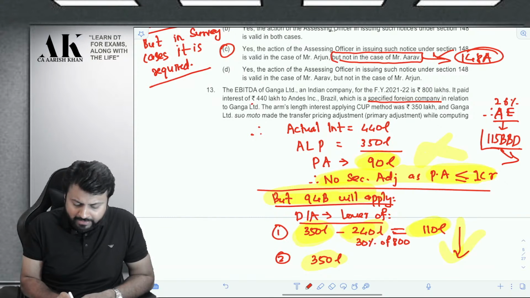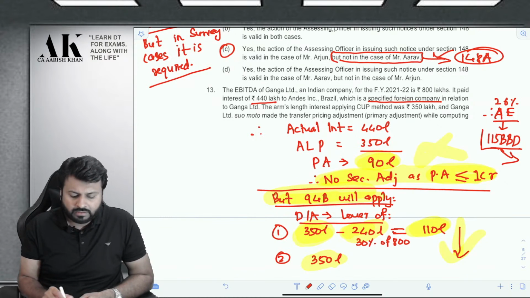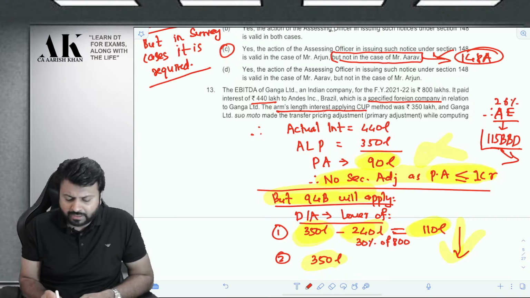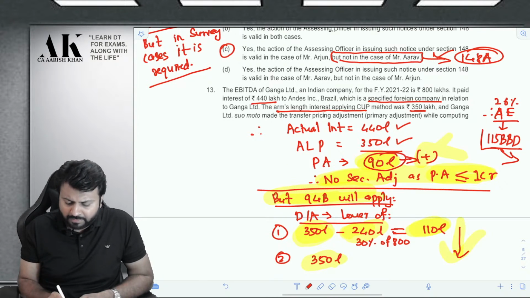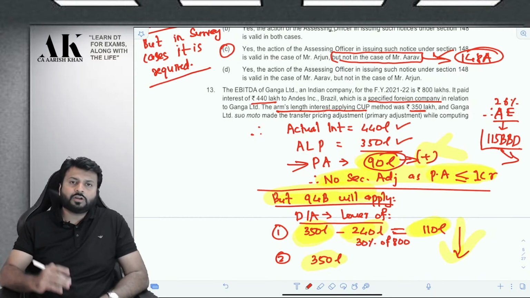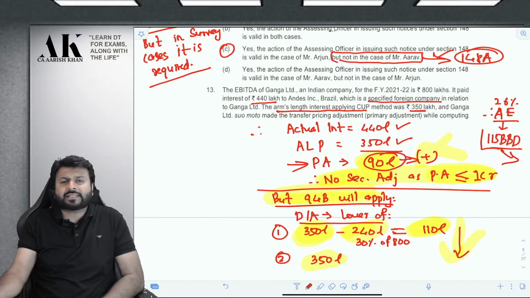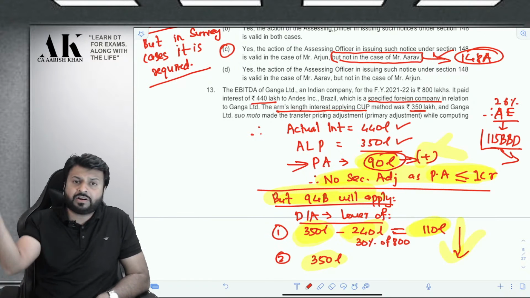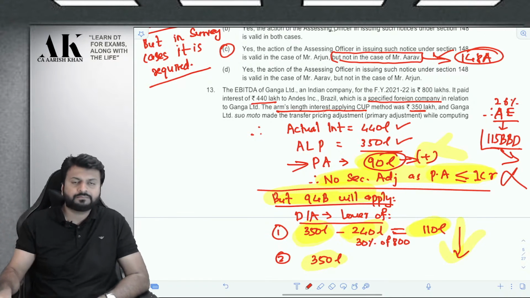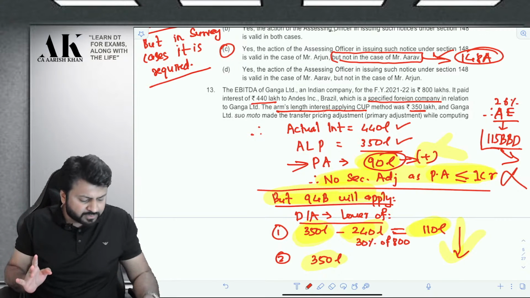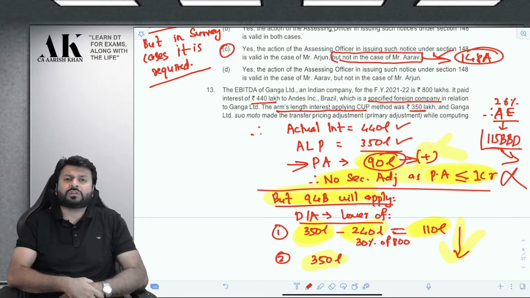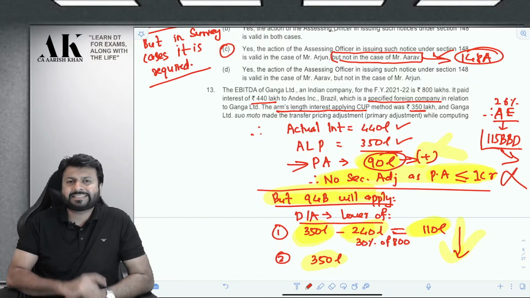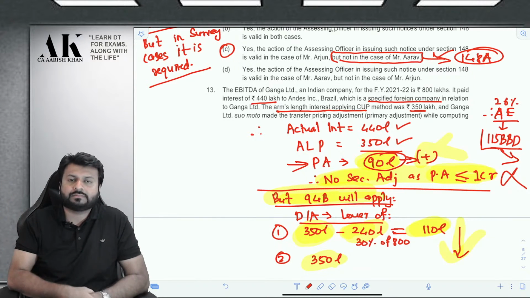Now, how much interest am I paying? 440 lakhs. Now, what is the arm's length interest? As per CUP method, arm's length interest is 350. I am paying 440. Arm's length interest is 350. Therefore, the differential amount of 90 lakhs will be added back. This will be called as primary adjustment. Now, because the primary adjustment is not exceeding 1 crore rupees, therefore, the secondary adjustment is not possible. Because secondary adjustment is possible only if the primary adjustment is more than 1 crore. So, in this question, secondary adjustment is out of the question.